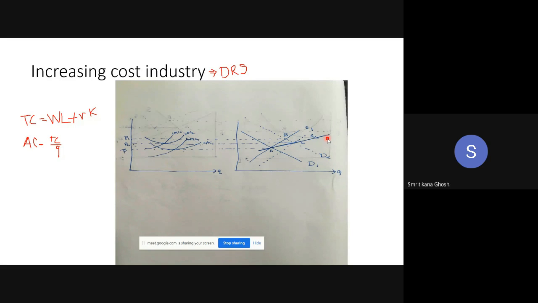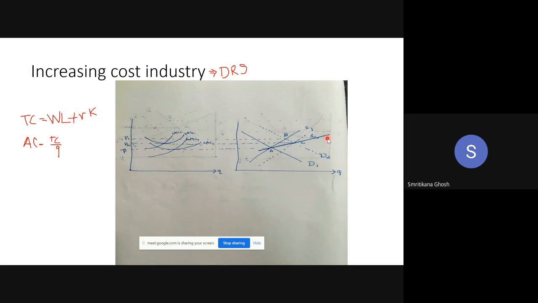Ma'am, from here, can we conclude one thing that in the increasing cost industry, the gap between two demand curves is higher than the gap between two supply curves, but in the decreasing cost industry, it should be the opposite? Yes, ma'am, less than. Yes.